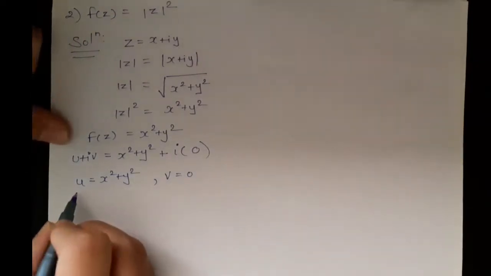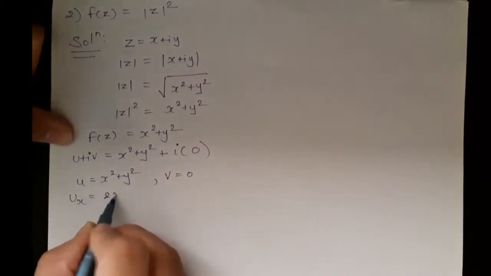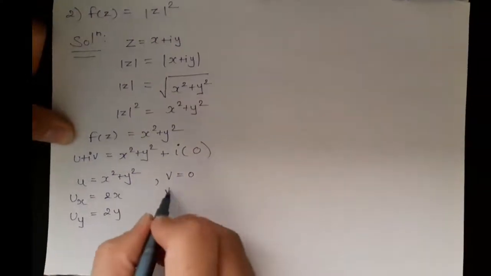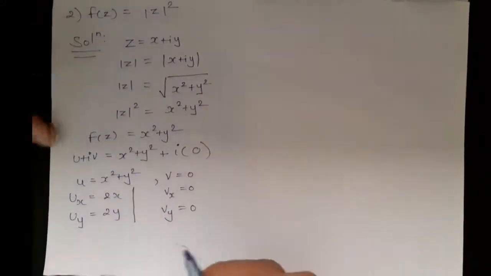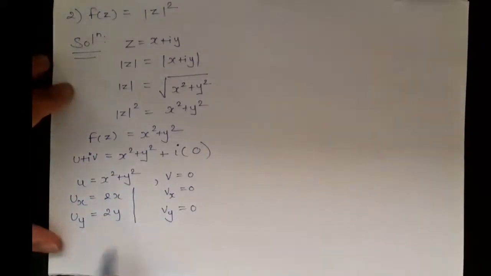Now partially differentiating u and v. First we differentiate with respect to x, so ux equals 2x and uy equals 2y. Here v is 0, so vx equals 0 and vy equals 0. So only when x is 0 and y is 0, the CR equation is satisfied.